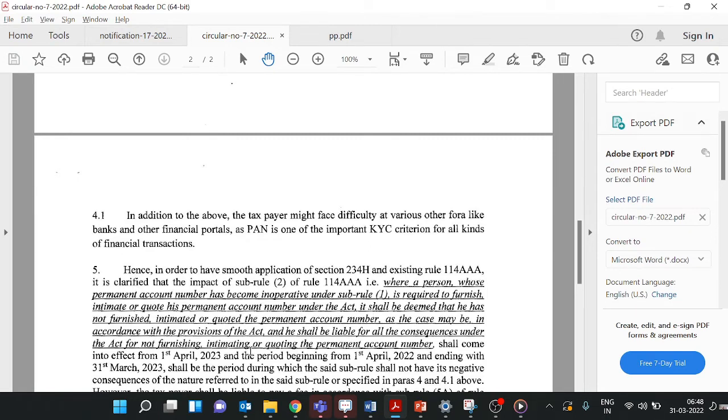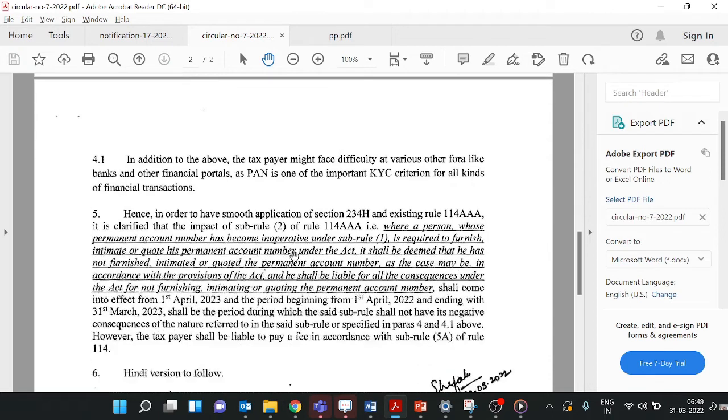So now the government will provide you one relaxation. What is the relaxation? You can update your PAN from 1st April 22 to 23 without any consequences. Suppose you have not linked your PAN by 31st March 22, and you link within this current year, you are not liable for the consequences of all these things, but you have to pay the fee mentioned under this rule, and the section is 234H.